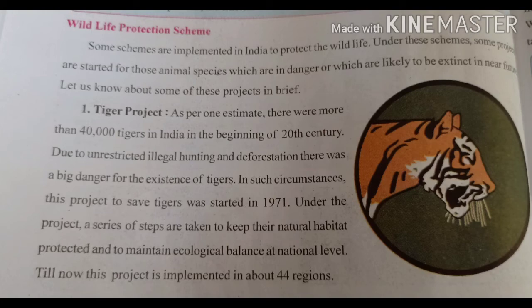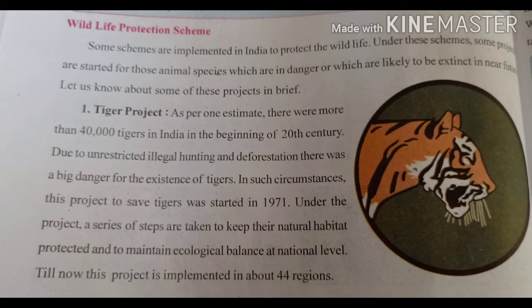So to solve this problem, the government started the project to save the tigers in 1971.